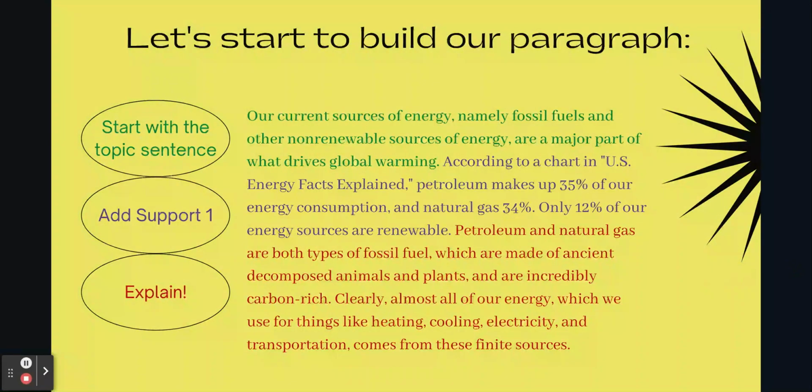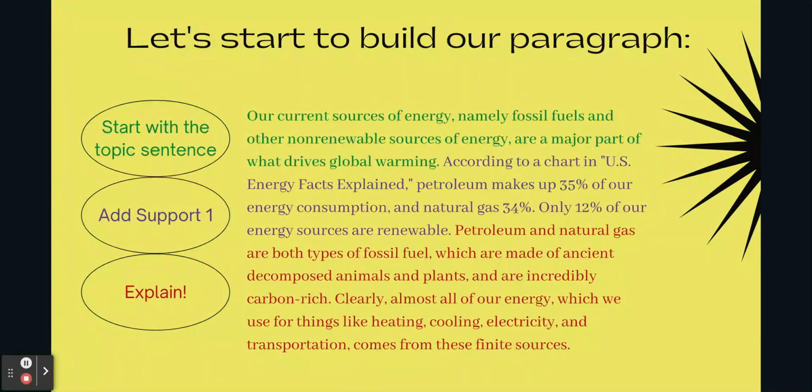So let's add the explanation component here. So we started with our topic sentence. Our current sources of energy, namely fossil fuels and other non-renewable sources of energy, are a major part of what drives global warming. We're continuing on to support 1. According to a chart in U.S. Energy Facts Explained, petroleum makes up 35% of our energy consumption, natural gas 34%. Only 12% of our energy sources are renewable. And then we've got our explanation here.